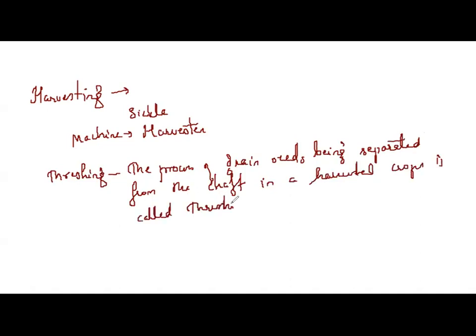Once the crops become mature, harvesting is done using a sickle or harvester, and all the crops are collected and placed at one place in the field itself. That contains so many plant parts, and here we have the grains. So what is done by the method of threshing? The process of grain seeds being separated from the chaff in the harvested crops.